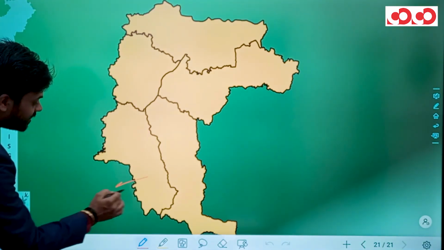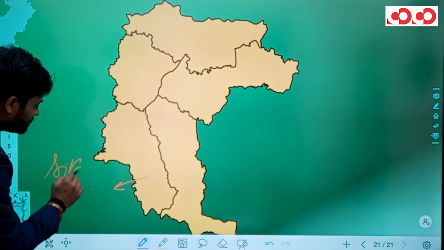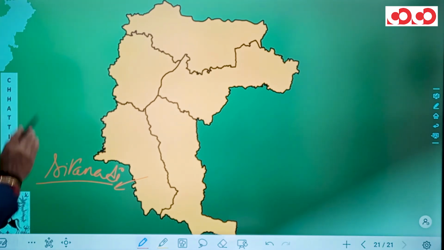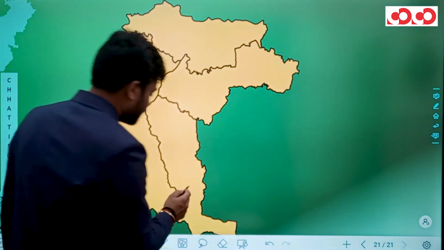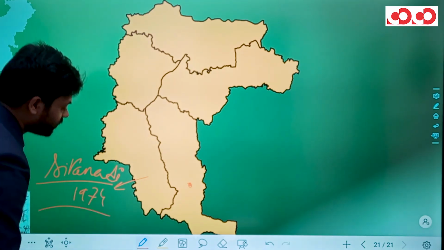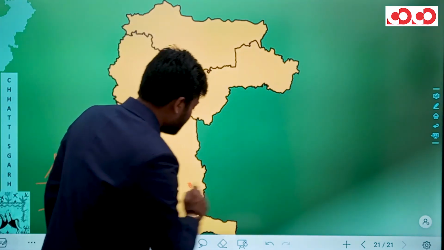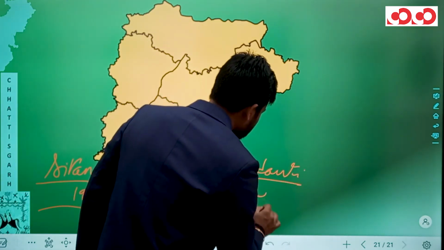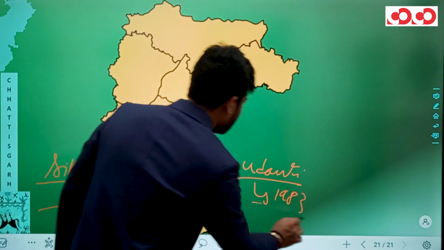In the Dhamtari district, Sita Nadi Wildlife Sanctuary is situated, which happens to be the oldest wildlife sanctuary of Chhattisgarh, which was actually established in the year 1974. In the Gariyaband district, we have Udanti Wildlife Sanctuary, which was established in the year 1983.